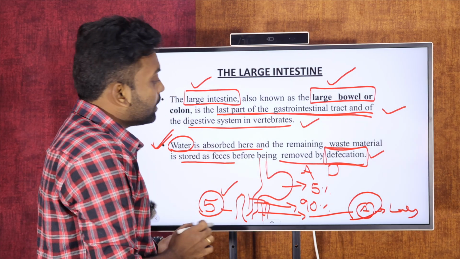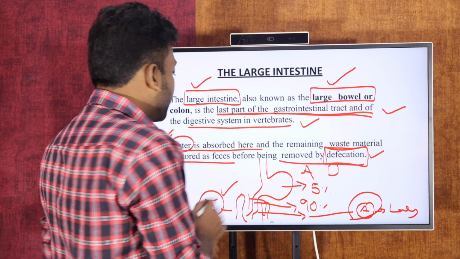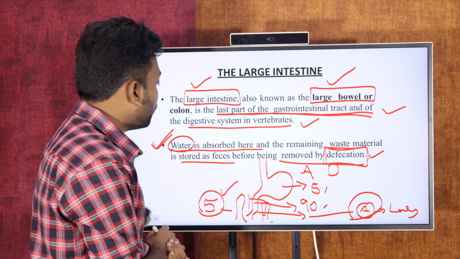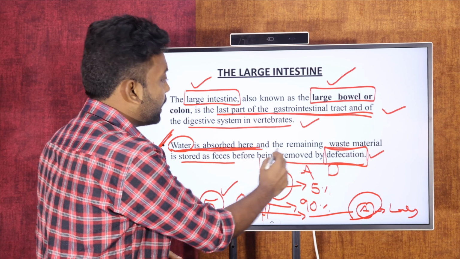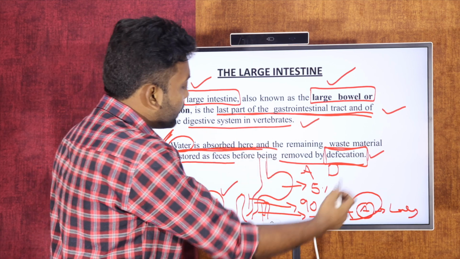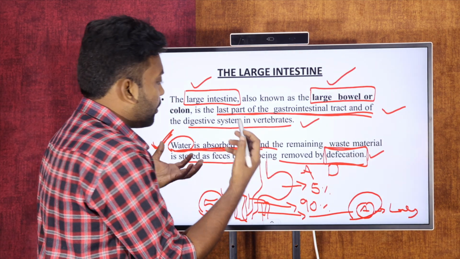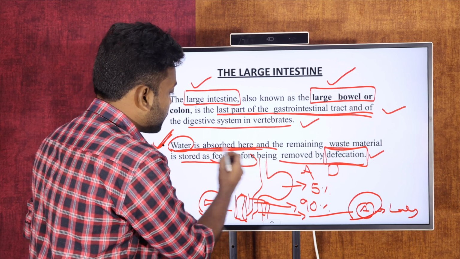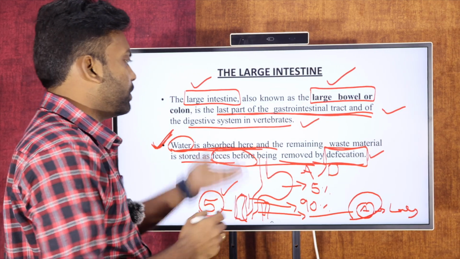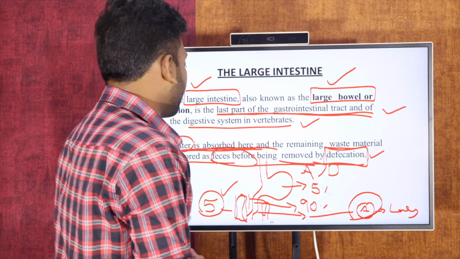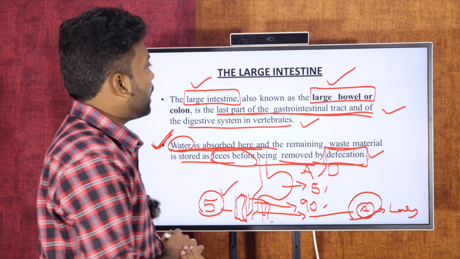Even after small intestine absorption, a little amount is still left over, and that is nothing but water. So most probably the water is absorbed here. Once the water is absorbed in the large intestine, the remainder is stored as excreta, or we can call it feces. This is then removed by defecation. This is the theoretical scenario of large intestine functioning.